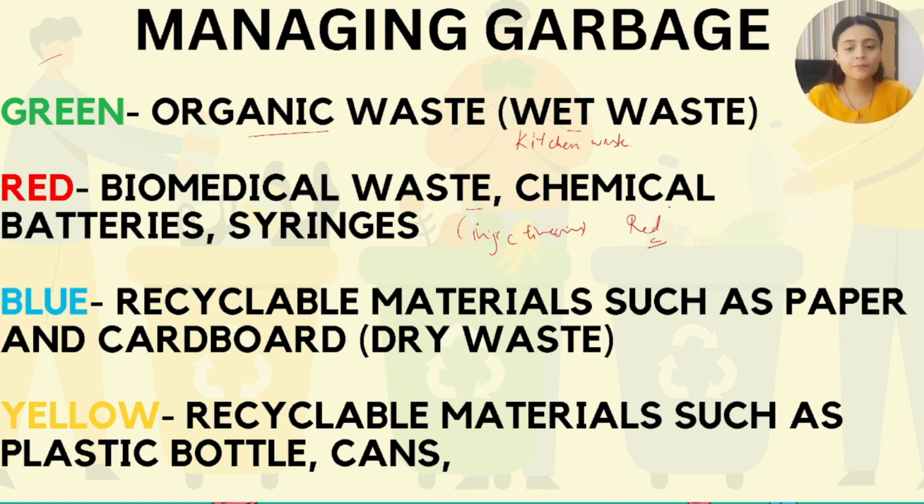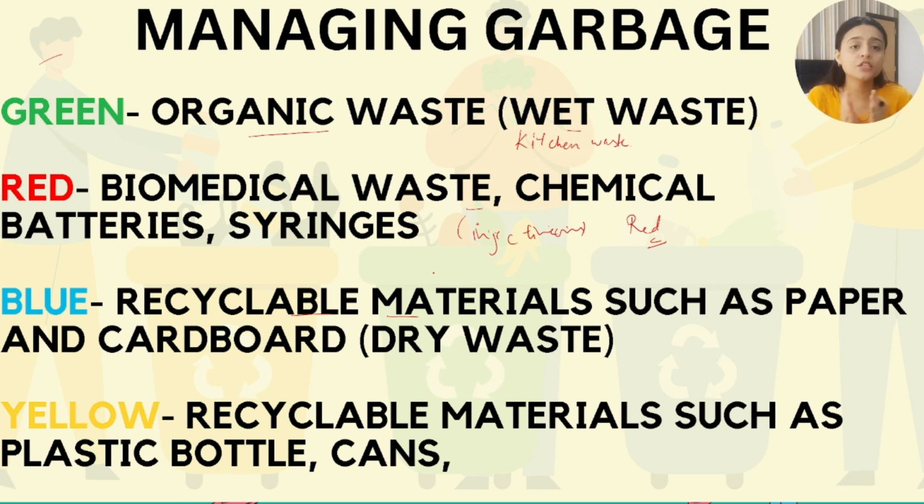Danger, right? Okay, so in the blue dustbin we will put the recyclable materials, all the materials which we can reuse, recycle and make use of again. What are these items which we can recycle? We can recycle paper, plastic bottles, not single-use plastic. The plastic which is good in quality, that plastic we can recycle.